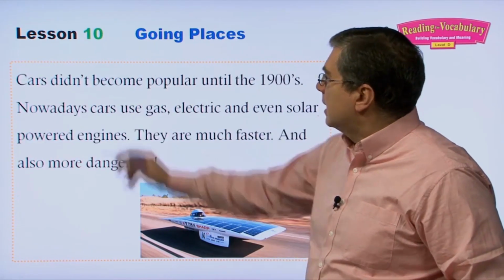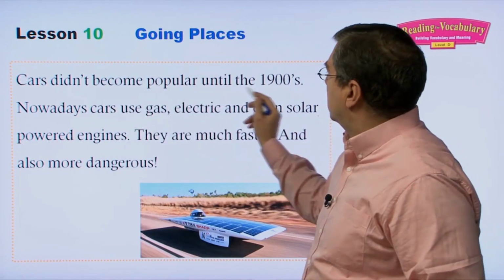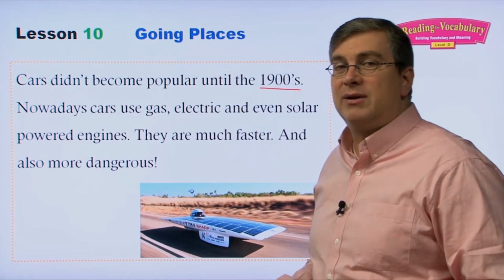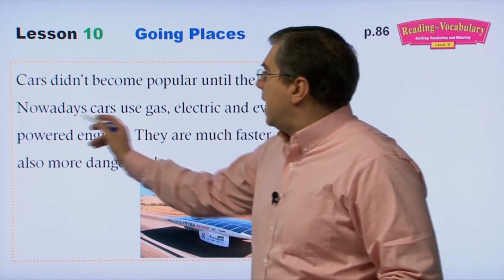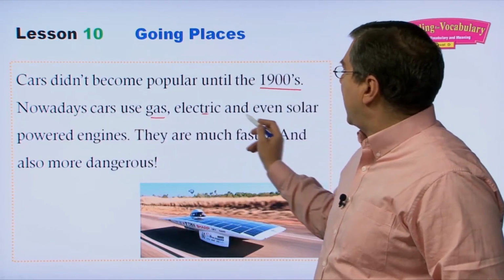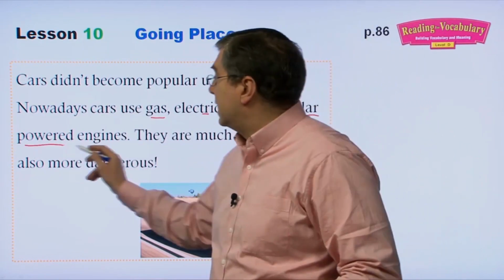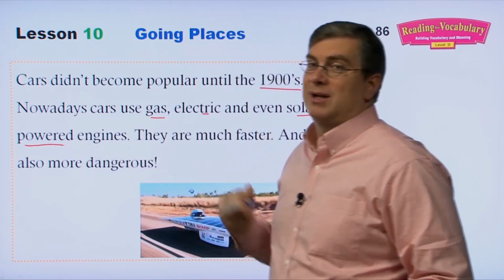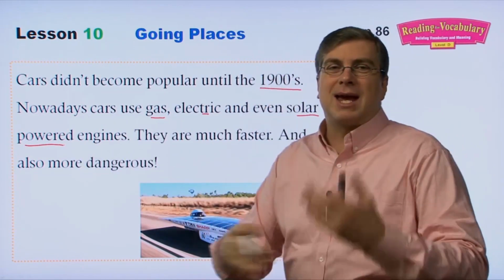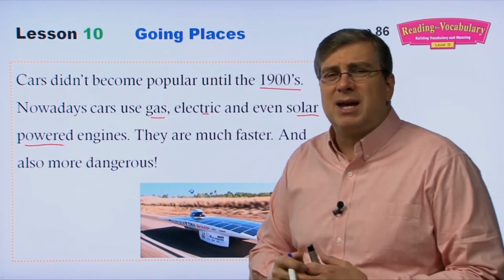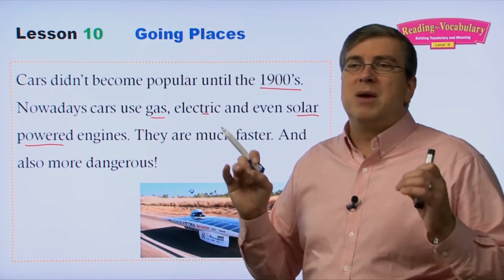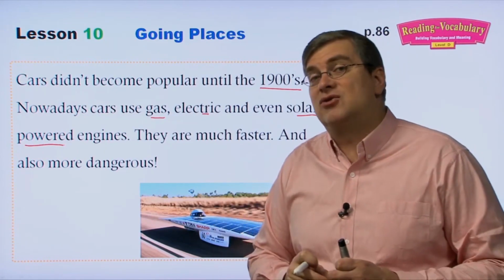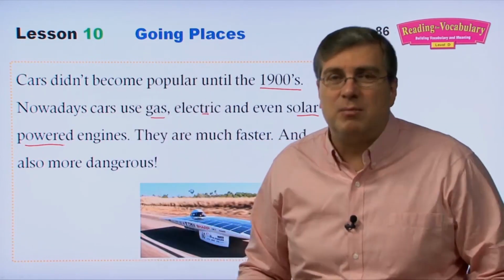Okay. Cars didn't become popular until the 1900s. I was talking about that with Henry Ford, right? 1905, the assembly line. Okay, nowadays cars use gas, electric, and even solar-powered engines. They are much faster and also more dangerous. Okay, so this is continuing the idea of cars. Cars was probably one of the greatest inventions, probably the biggest step forward in the history of transportation, because almost everybody has a car.